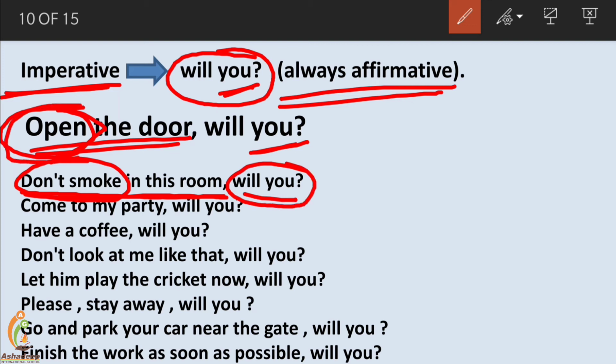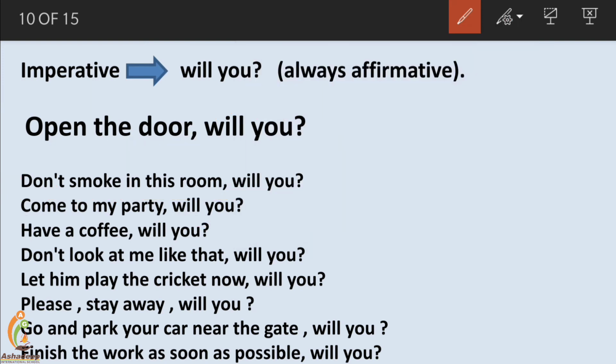Here it was a positive sentence, and the question tag is again positive. So in all cases the question tag remains the same, will you? Come to my party, will you? It started with an action verb, and will you is the question tag used here. Have a coffee, will you? Have is the verb. Don't look at me like that, will you?